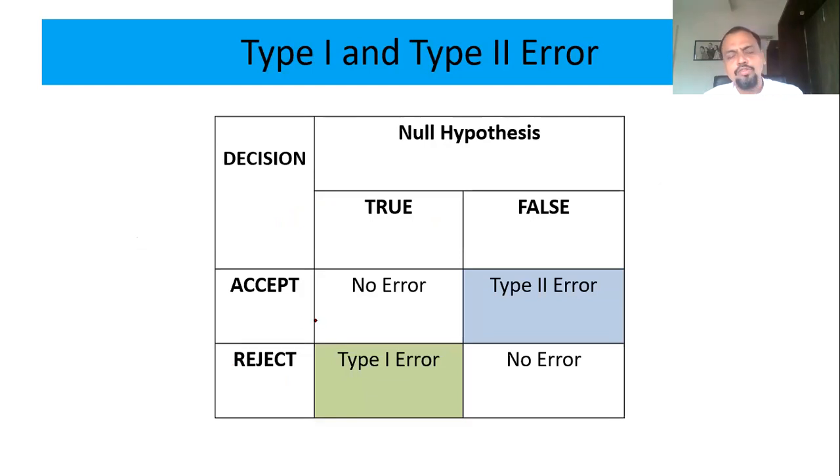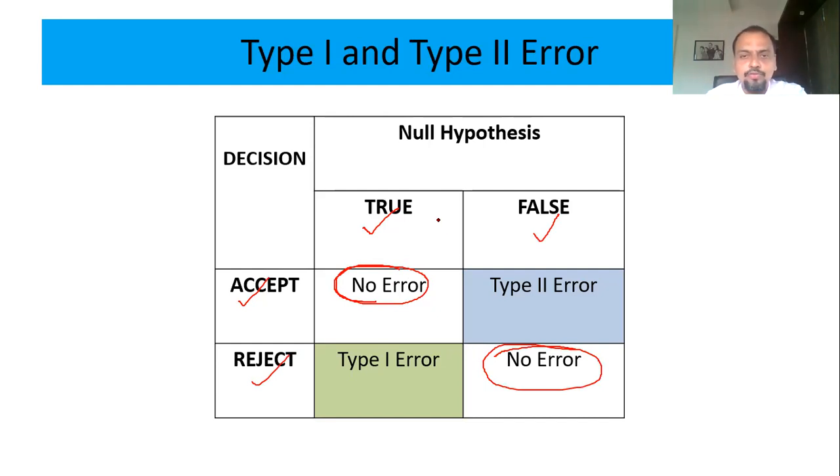So to summarize this, if your hypothesis is true and you accept it, then there is no error. Okay, if your hypothesis was false and you reject it, again there is no error. But the problem lies when there is a cross connection.